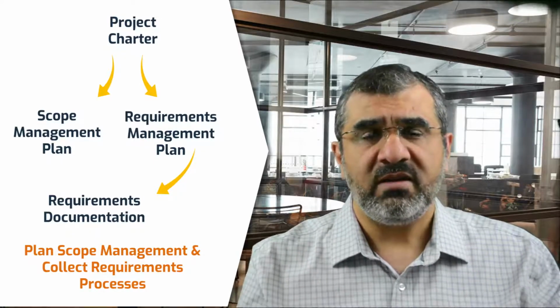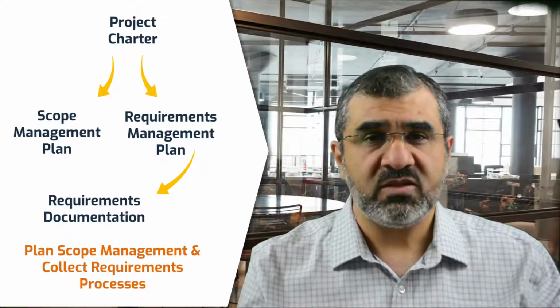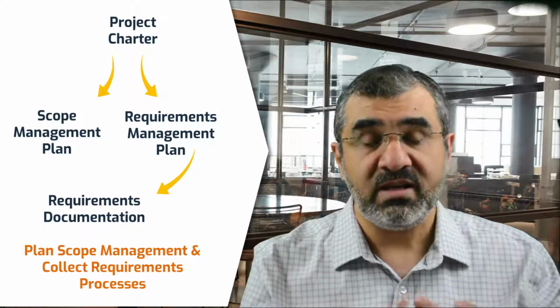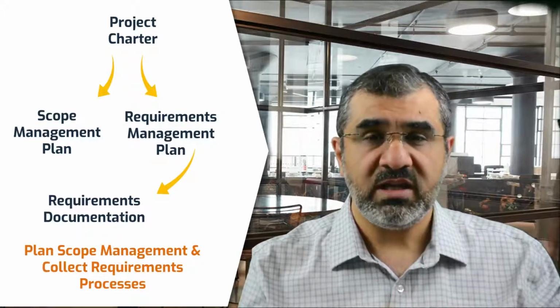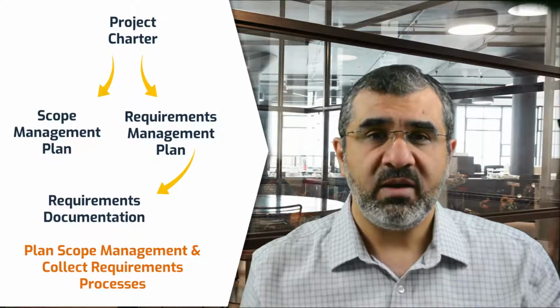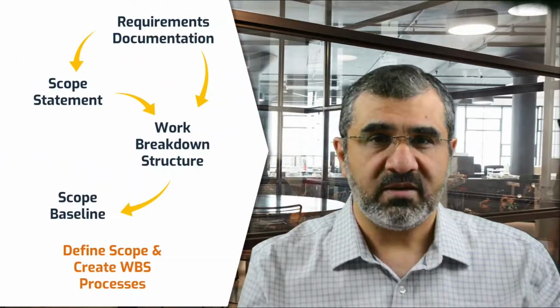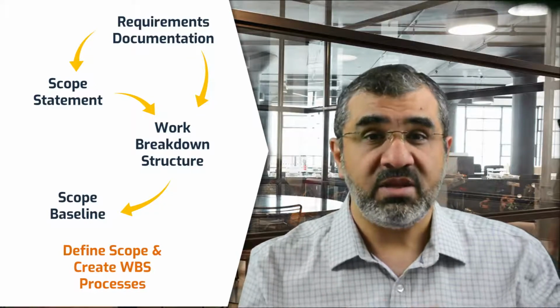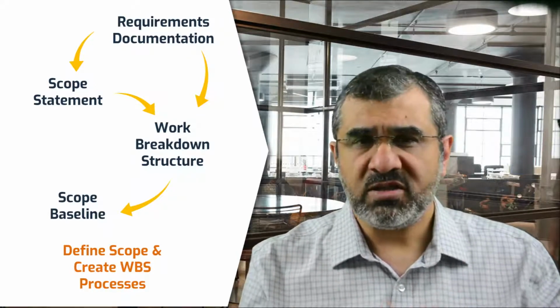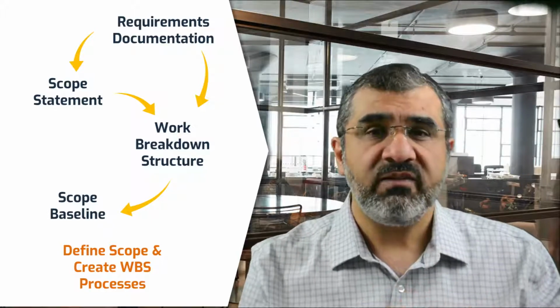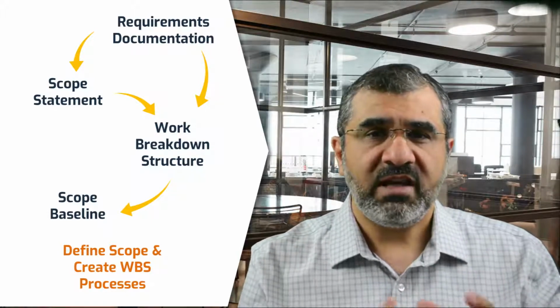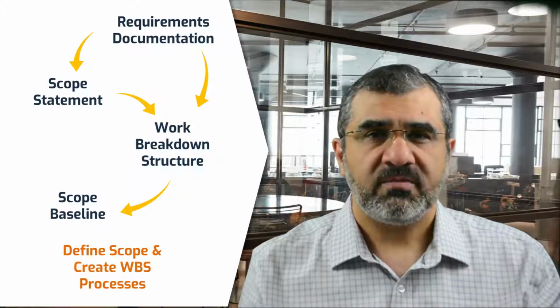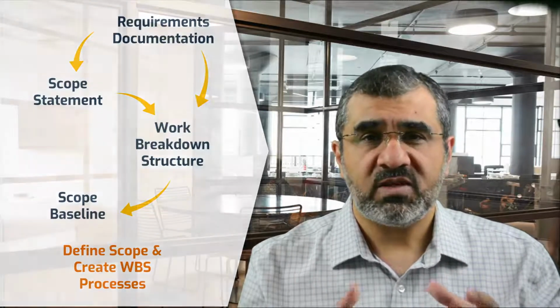Next step is to collect detailed requirements. The project team needs these to define the project deliverables that will meet the needs of the stakeholders. The output of the collect requirements process is the requirements documentation. The project team will use the requirements documentation to define the scope and write the scope statement. As part of defining scope, the team will identify and define the deliverables and establish their completion criteria. The project team will also break down those major deliverables into smaller deliverables when they create the work breakdown structure. Finally, the team will obtain the approval of the scope baseline.